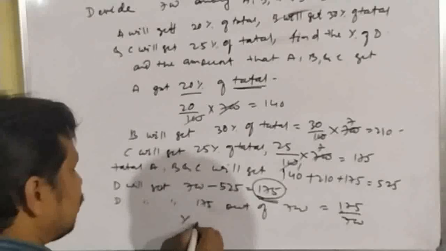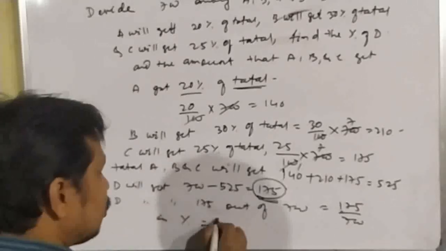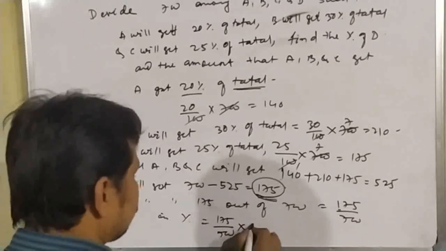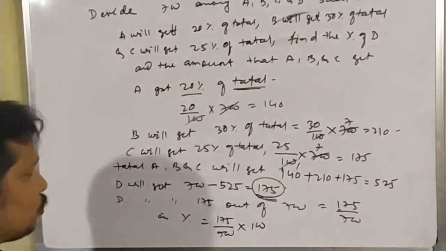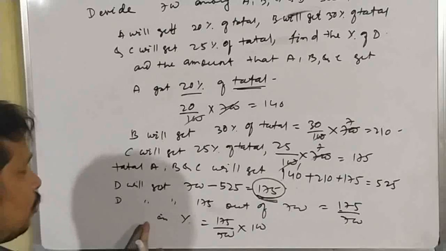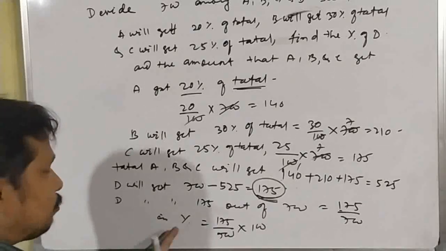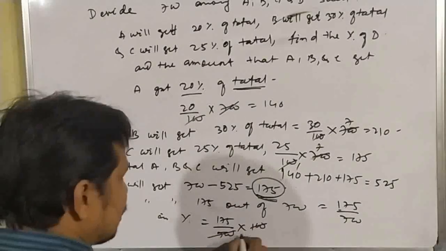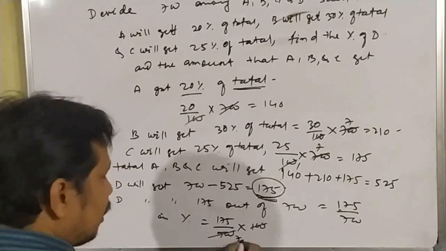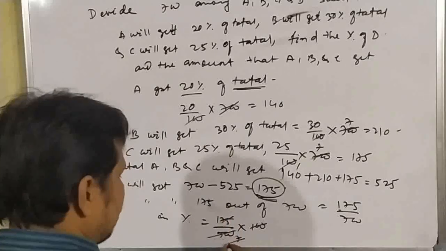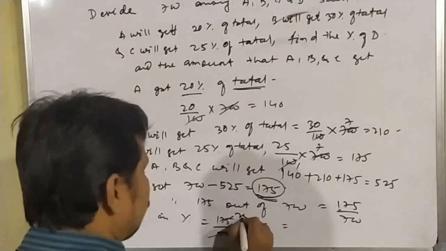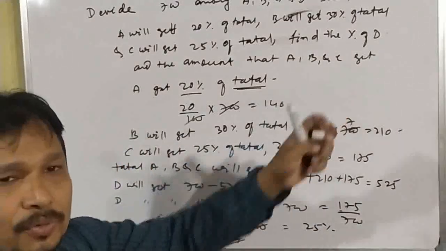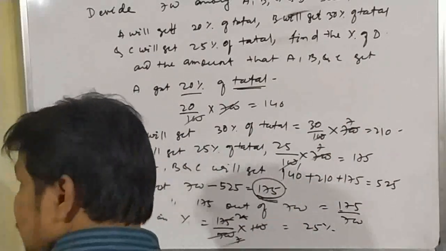And in percentage what will it be? 175 by 700 into 100. So we know that when we have to convert any number into percentage, then we have to multiply by 100. So 100 and 700, 1 by 7 is 700, and here we can cancel. It will be 25. So answer equal to 25%. So D will get 25%. Okay, students.